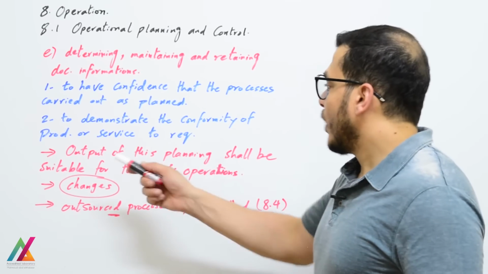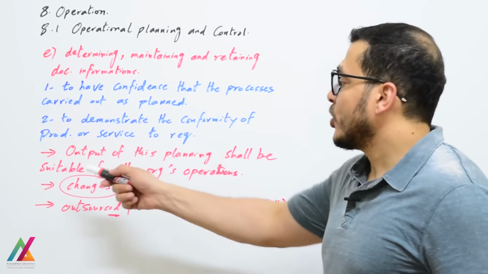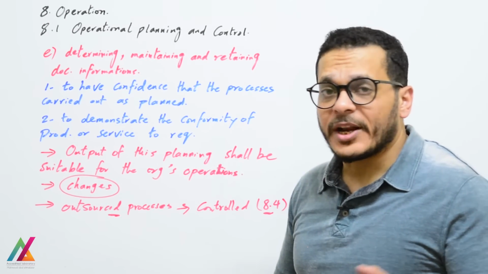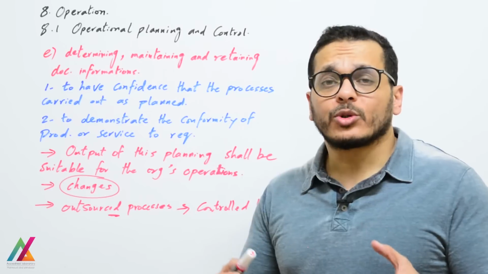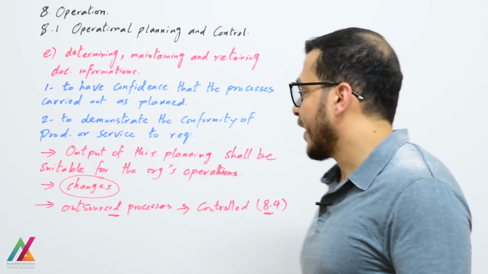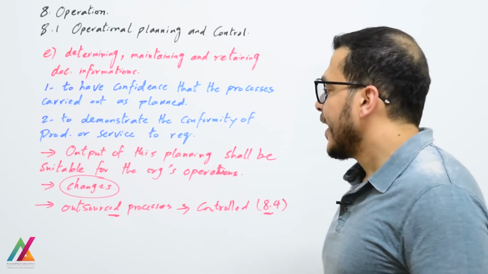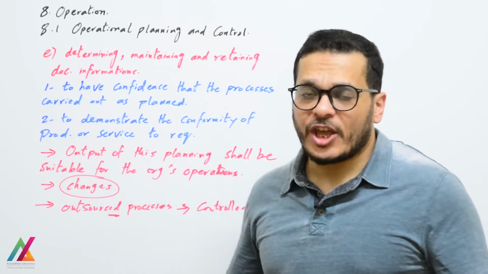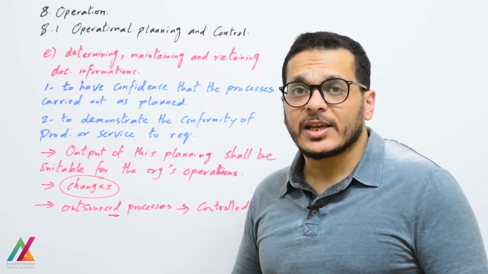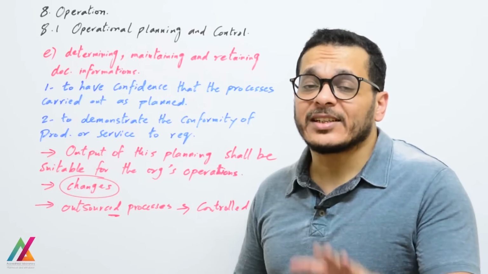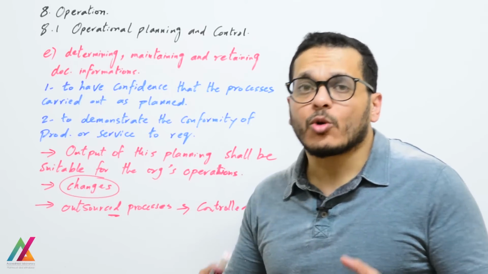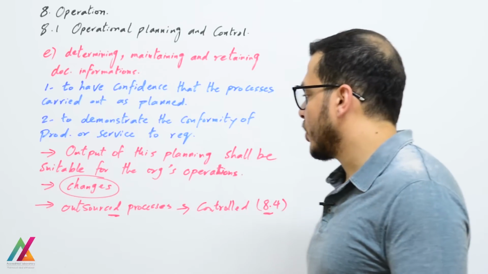And you should know that the output of this planning shall be suitable for the organization's operation. The output or product shall conform to the requirements of the customer and shall be suitable for the organization's operations. And in case of any changes happening during this process, they shall be controlled and reviewed to ensure the conformity of product or service to the requirement.